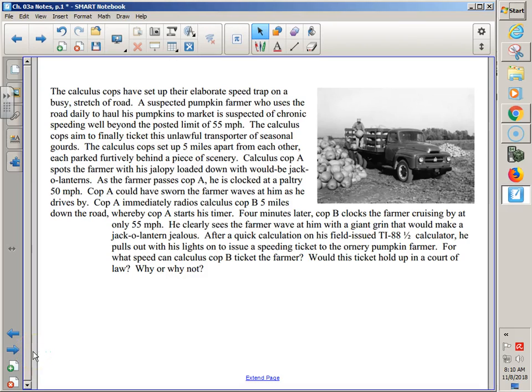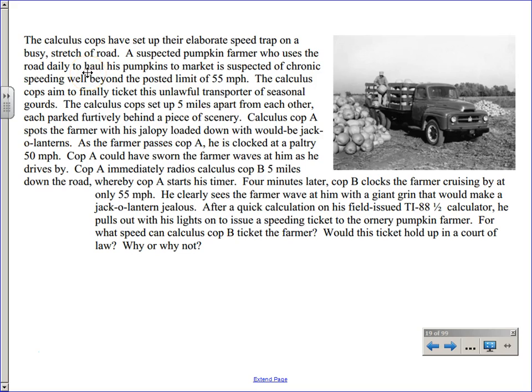Clever. But we have this pumpkin farmer who the cops are like, oh man, this dude totally speeds on this stretch of road. We're going to catch him. Motion is continuous and differentiable. Why do I make a note to tell you that? What's the big deal about it being continuous and differentiable in this section?